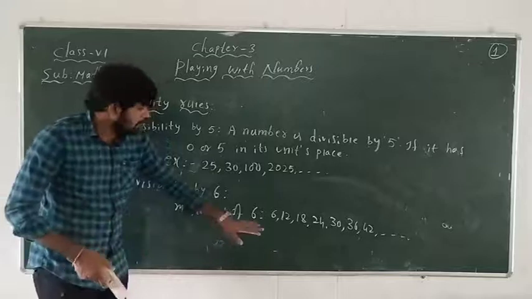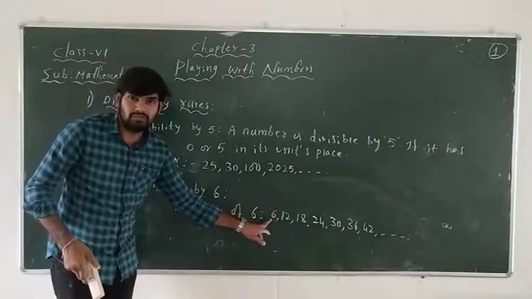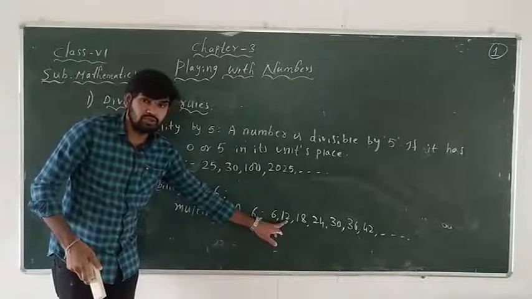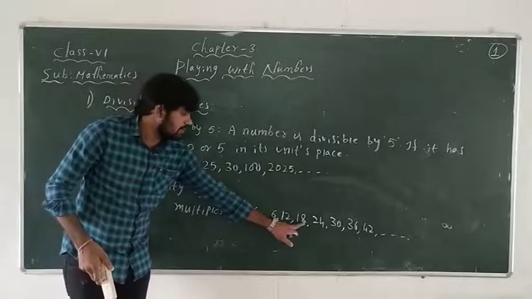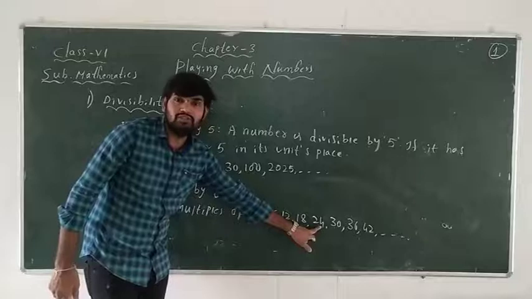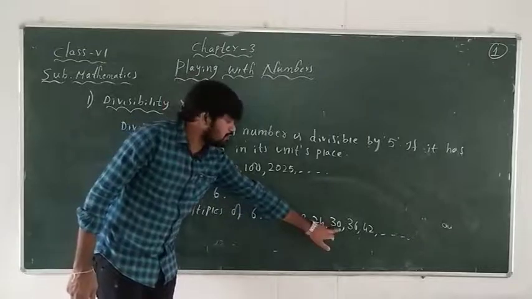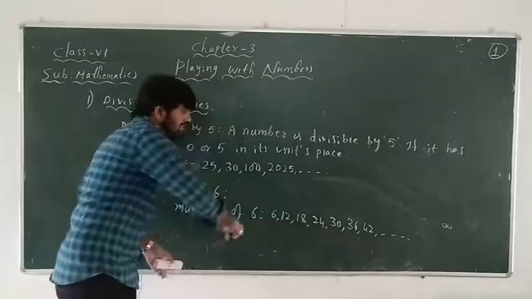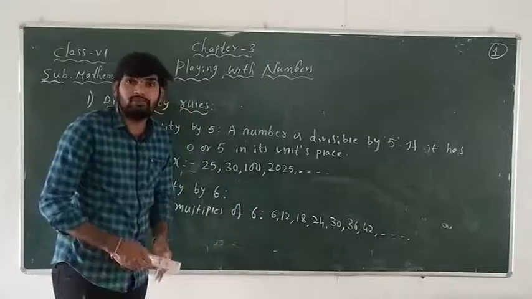how can we say? Now here 6 is divisible by 2 also. Here 12 is divisible by 2. Why? Because in the units place it has 2. Here 18 is also divisible by 2. And here 24 is also divisible by 2. 30 is also divisible by 2 because the units place is 0. So like that, all the multiples of 6 are divisible by 2.